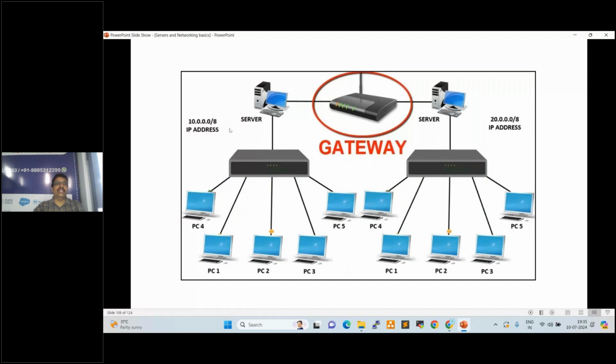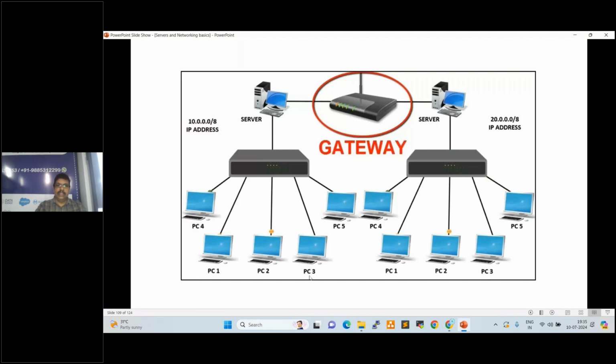This network range is 10.0.0.0/8. This network range is 20.0.0.0/8. So from this network to this network, if you want to communicate, we require a gateway. Gate means a door. For example, if you want to go to the other room, we require a door, right? The same way, for network to network communication, a gateway will establish the communication between two different networks.